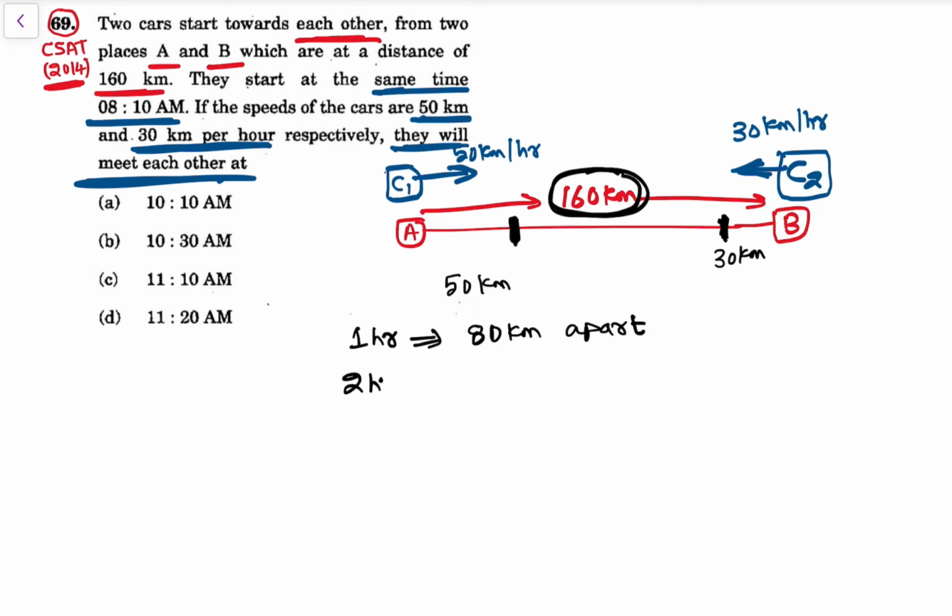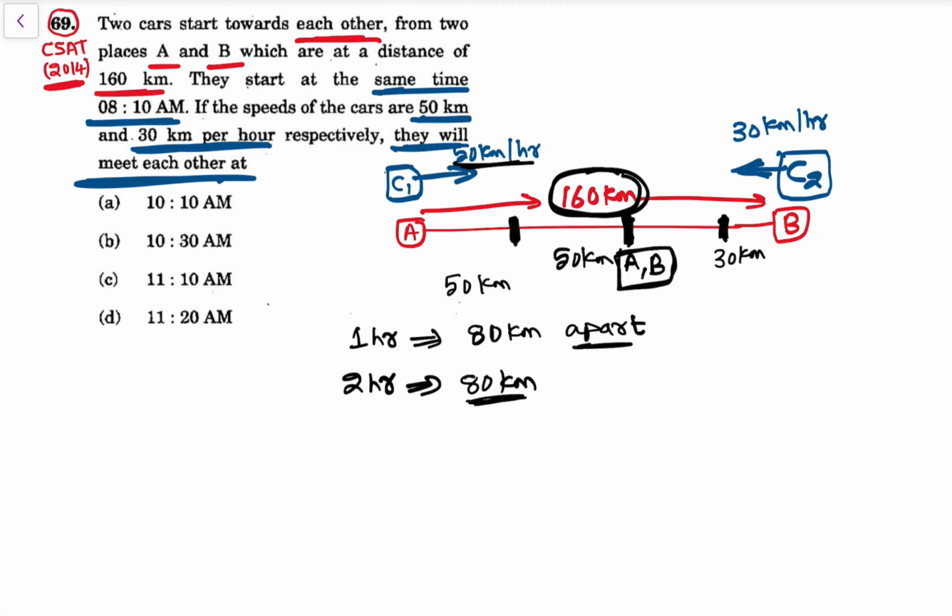Then in the second hour, again, A would be traveling 50 kilometers, 50 kilometers per hour, and B would be traveling 30 kilometers. So they would again travel 80 kilometers. So now, they have traveled the remaining 80 kilometers, so now they both are meeting. After 2 hours, A and B are meeting each other.